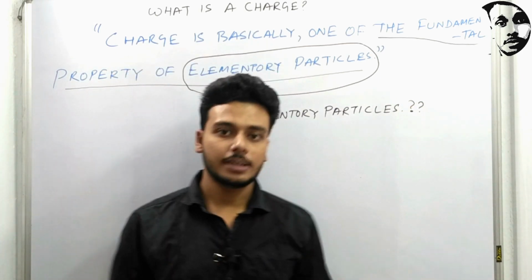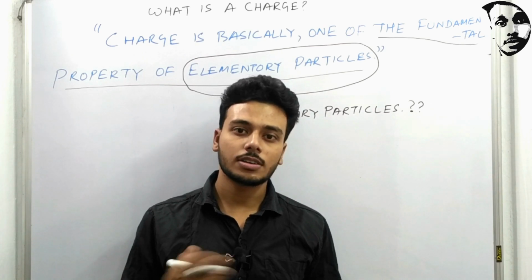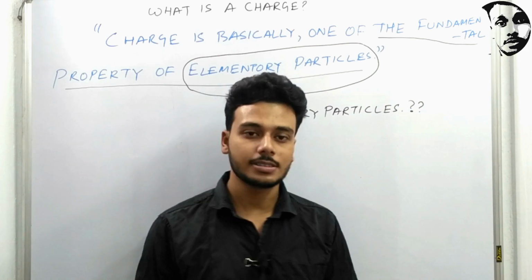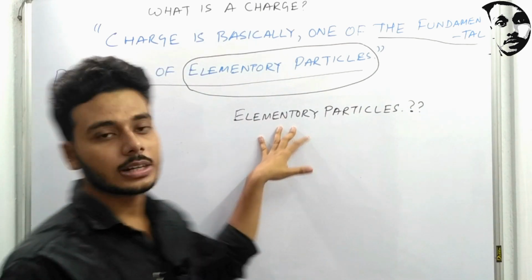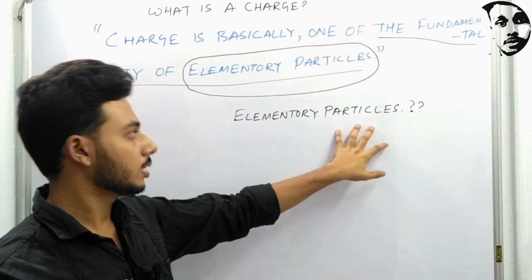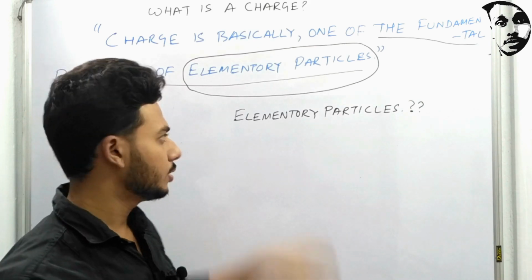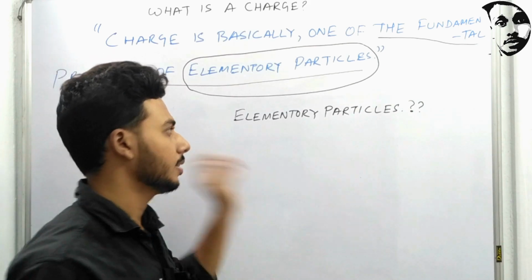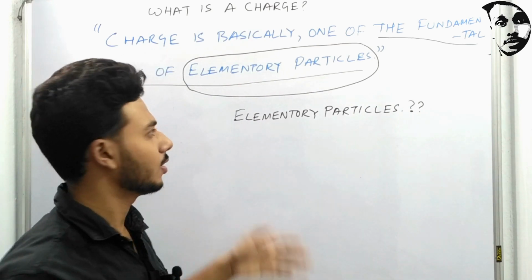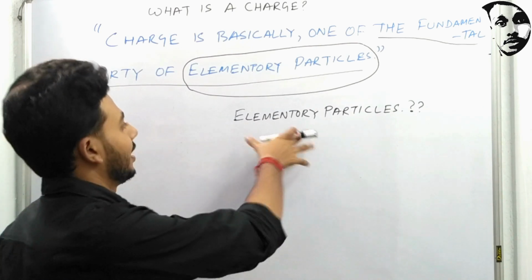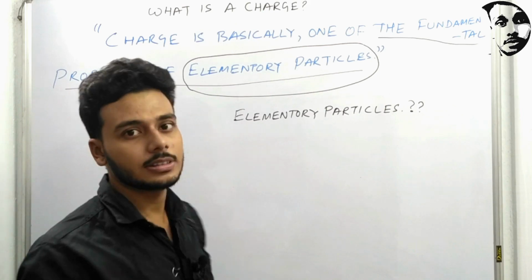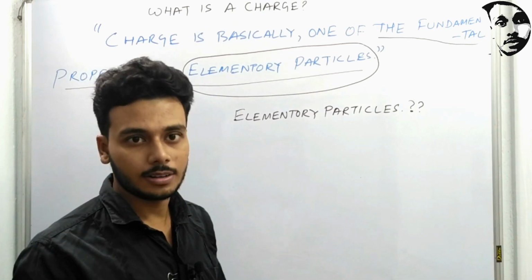Elementary particles are the particles which are not composed of any other particles. As the name suggests, they are quite elementary and basic. Some of these particles combine with each other to form composite particles.